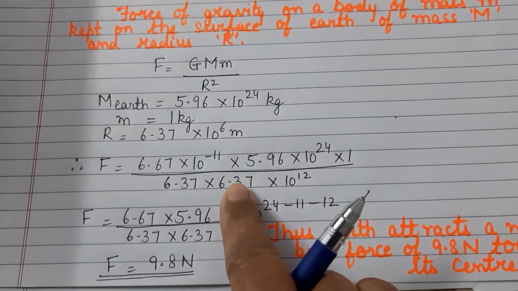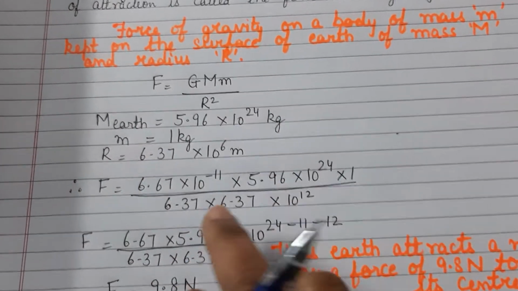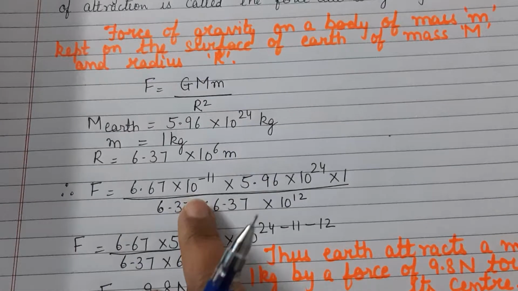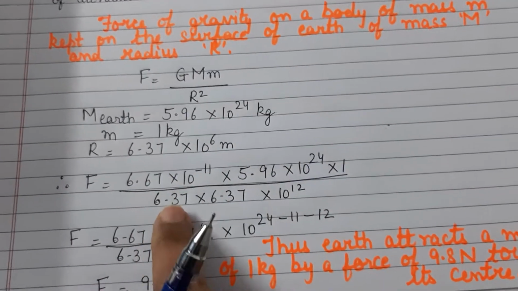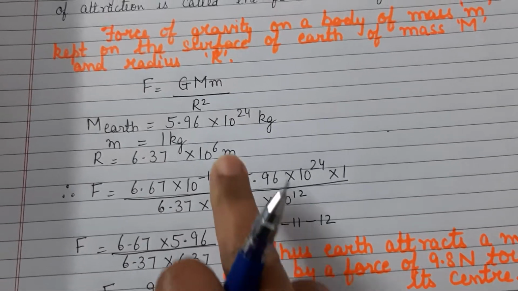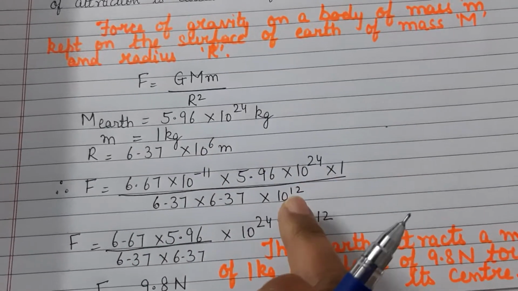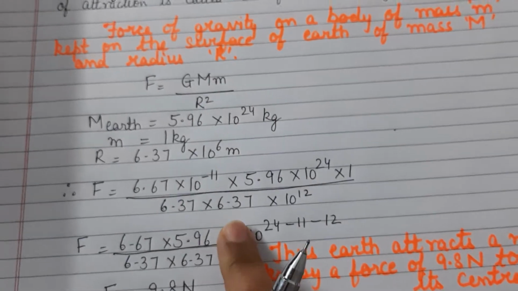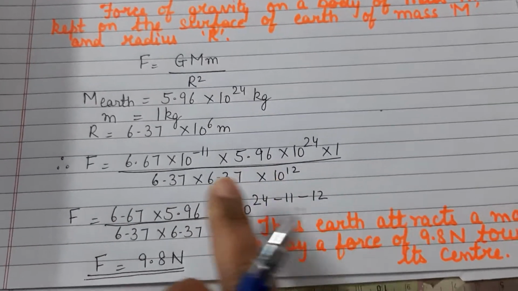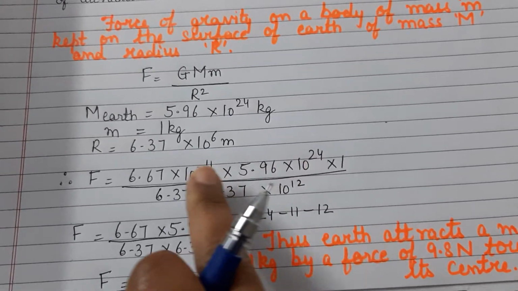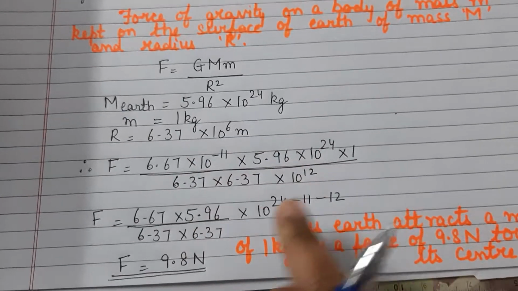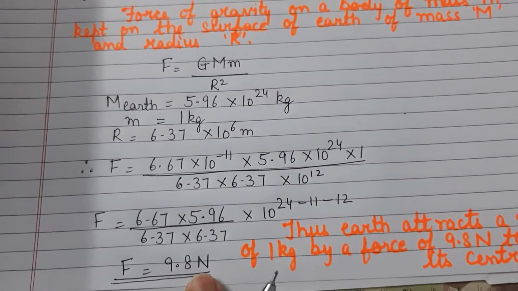Again, I segregate. I told you how I go about the calculations. I separate out the values and the powers. Now here you can see that I have taken 6.37 twice, and 10 to the power 6 becomes double, that is 12, because it is R square. I keep the values on one side and the powers to be taken, that is 24 minus 11 minus 12, right? And when I work out this calculation, it comes to 9.8 newtons.